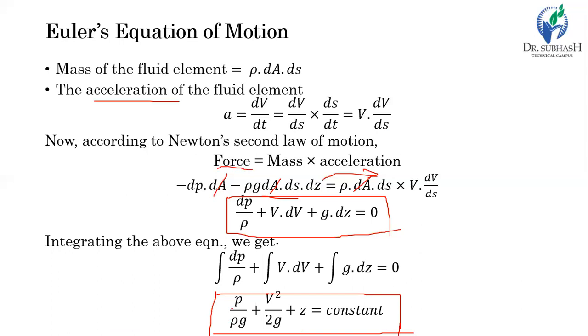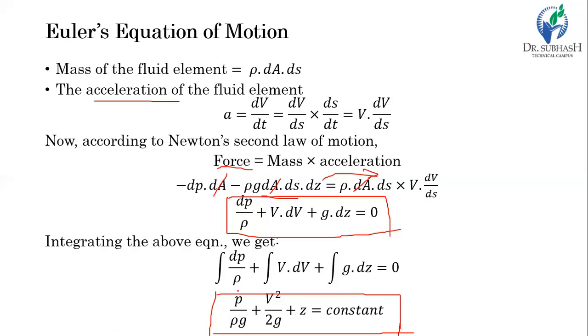Now let's understand the Bernoulli's equation. What is the unit of each term in the Bernoulli's equation? Take p by rho g: its unit is nothing but length, meter or centimeter, a linear unit. Again, v square by 2g is also a length, and z is nothing but the height, so the unit of this term is also meter. So all the terms in the Bernoulli's equation have a linear unit, meter or centimeter, and the summation of all these three is constant.